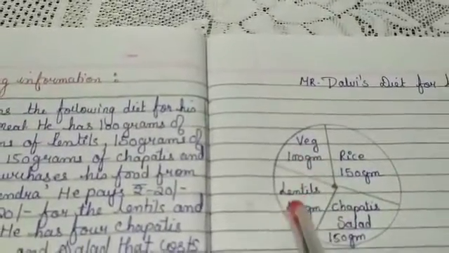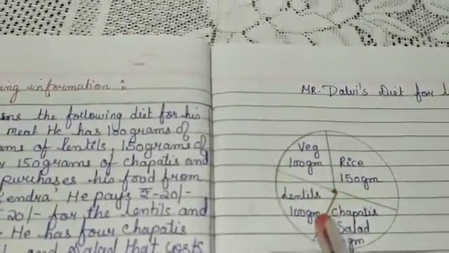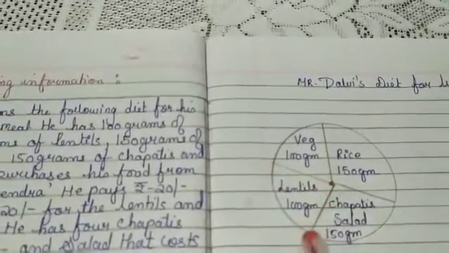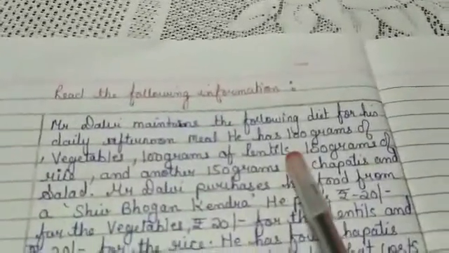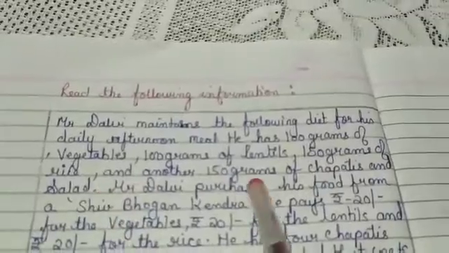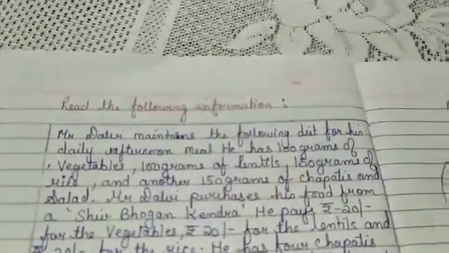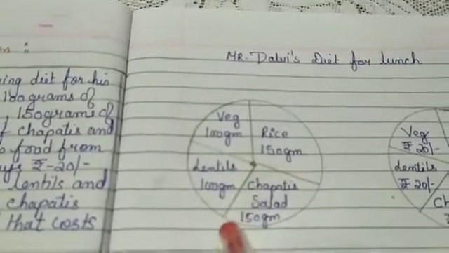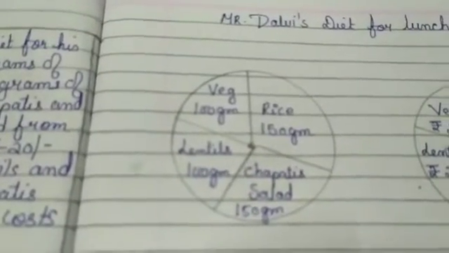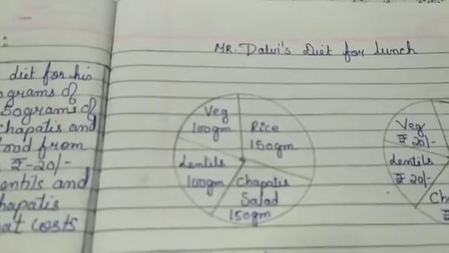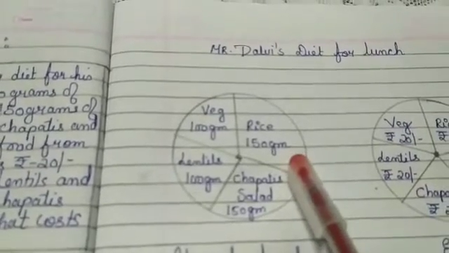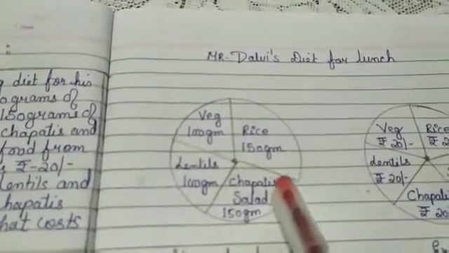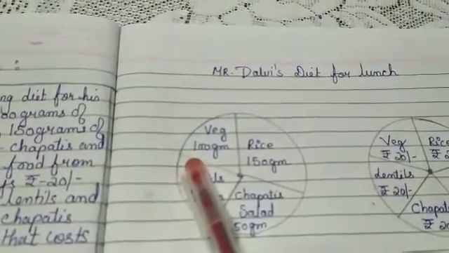This one is less, because 150 is also there: 150 grams of rice and another 150 grams of chapati and salad. These are a little broader, rice 150 grams, chapati and salad 150 grams. This is broader, bigger compared to this.